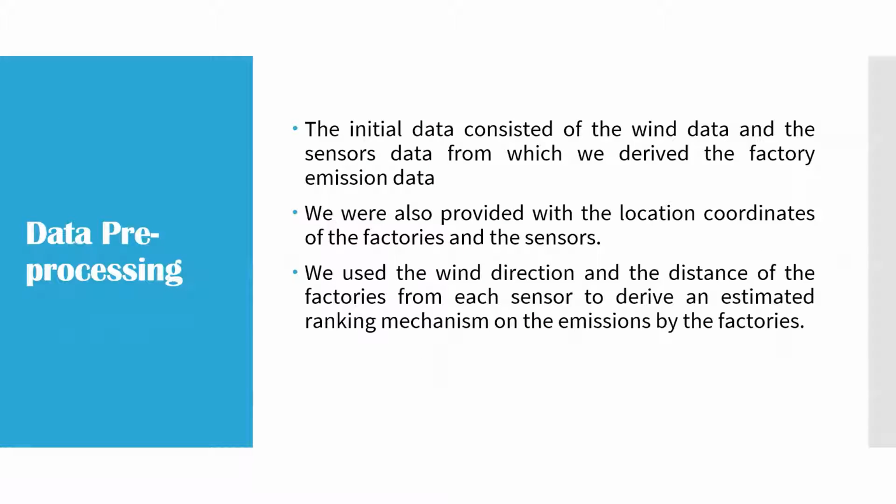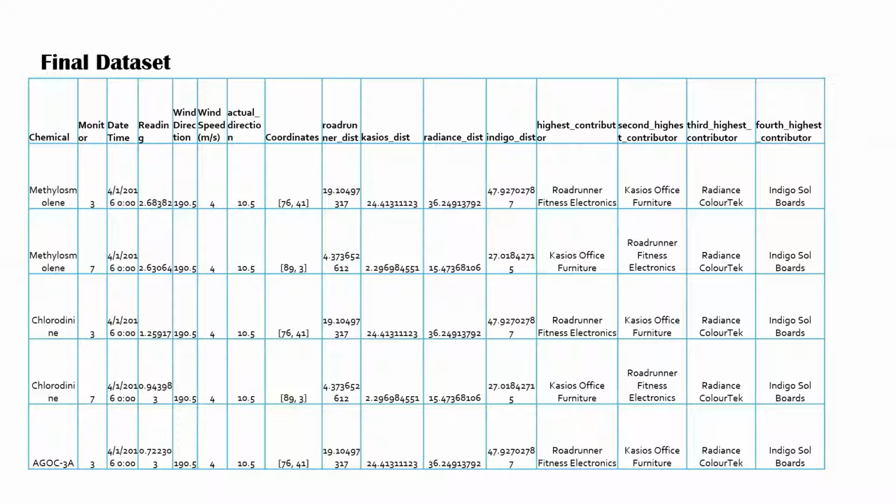The initial data consisted of the wind data and the sensors data, and we were also provided with the location coordinates of the factories and the sensors. We use the wind direction and the distance of the factories from each sensor to derive an estimated ranking mechanism. This is how our final dataset looked like. We calculated the highest and the second highest contributors, and so on.